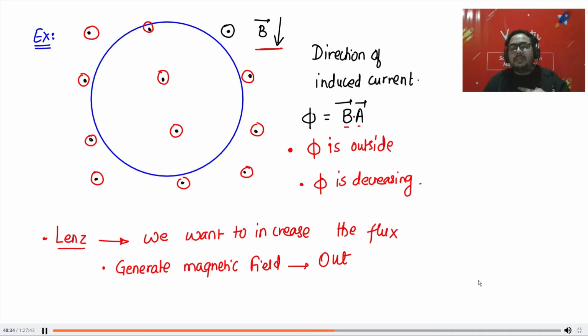I have given in the question that magnetic field is outside and the formula for flux is B into A. Now the area of the loop is fixed and magnetic field is decreasing. First of all, Srishti, looking at the diagram, what is the direction of magnetic field? Outside, inside, or you don't know? Quickly tell the answer. Outward. Okay. If your field is outward, can you tell me what is the direction of your flux?